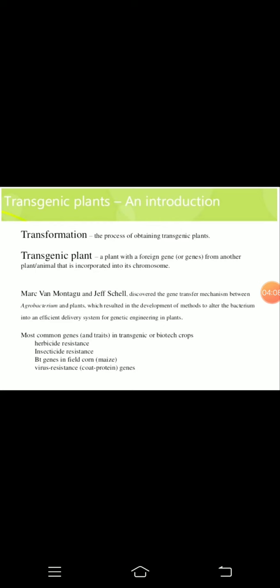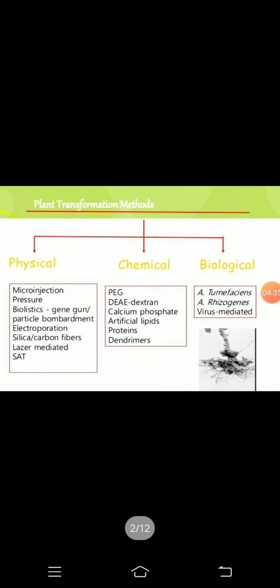The most common genes in transgenic or biotech crops are herbicide resistance, insecticide resistance, Bt cotton, the Bt gene in corn, and virus resistant genes. These are some common genes or traits which are used in transgenic plants. There are different kinds of transformation methods: biological, meaning natural, and physical and chemical.